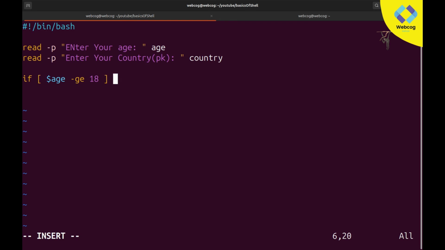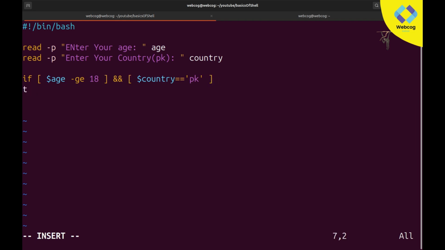So for this I will use the AND operator. I will just simply type AND. So this will be our AND operator. Here I need to write a new condition, and I will type country. So for this I will type $country. For country you can't use an operator like -g. For country you need to use the equal sign operator, and here I will type pk: if country equal to pk.